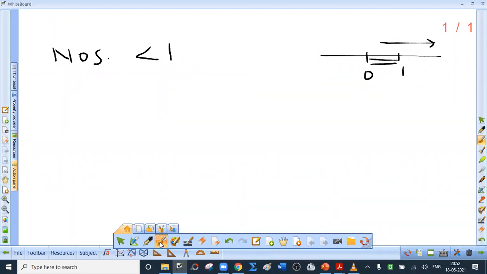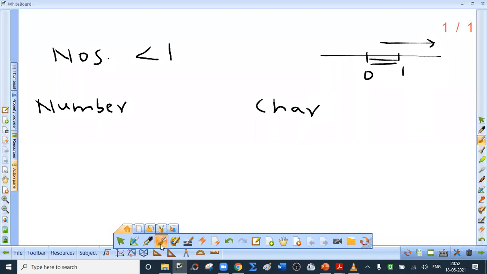So I will write the number and I will write the characteristic, because characteristic is written by observation. I am not explaining the concept of mantissa. It will take another 5 to 6 minutes.